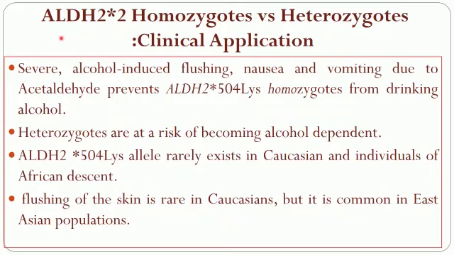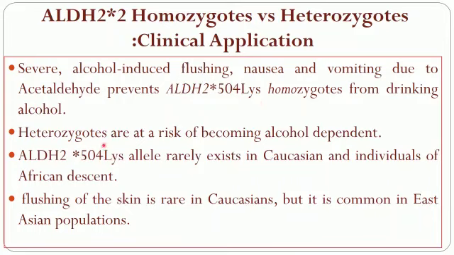Now, what exactly is the benefit? The severe alcohol-induced flushing, nausea, and vomiting due to acetaldehyde prevents ALDH2 504 lysine homozygotes from drinking alcohol, whereas the heterozygotes are at a risk of becoming alcohol dependent. The side effects are so intolerable that people with these genes do not want to experience the same again.